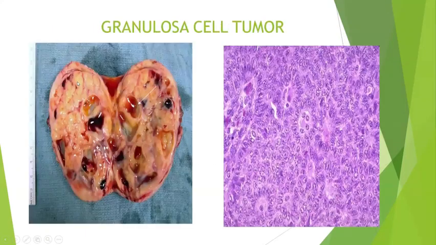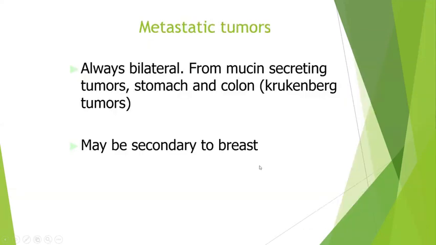Granulosa theca cell tumor and granulosa cell tumor: the most common thing is that they are estrogen-producing tumors. So they are usually seen in the reproductive age group or the perimenopausal age group, with a typical clinical picture of AUB or endometrial hyperplasia. Microscopically you can see a coffee bean appearance of the nucleus, and the cells can be arranged in different patterns: it can be the Call-Exner pattern, or any kind of glandular, nest or trabecular pattern. So granulosa cell tumor gives you a typical history of perimenopausal age group with abnormal uterine bleeding, with a single ovarian tumor which can be partly cystic and solid.